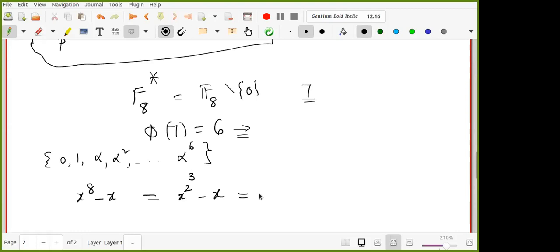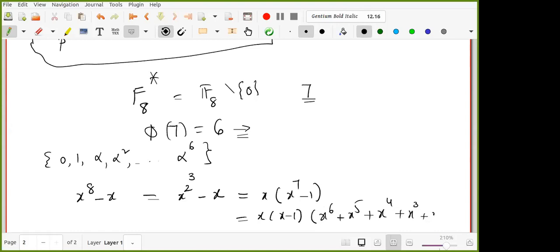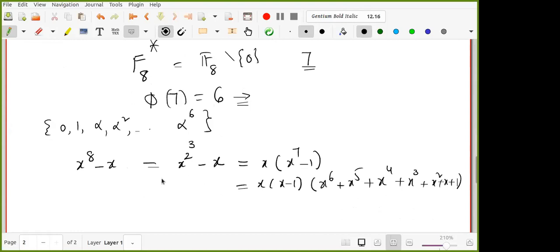Now let us see x power 8 minus x. You already know that I can take x outside, so this is x power 7 minus 1. Now this is x into x minus 1, you know this part. Now we have x power 6 plus x power 5 plus x power 4 plus x power 3 plus x square plus x plus 1. Now I am saying it is not irreducible, since 6 does not divide 3. That means it splits further. How it splits, we need to see.